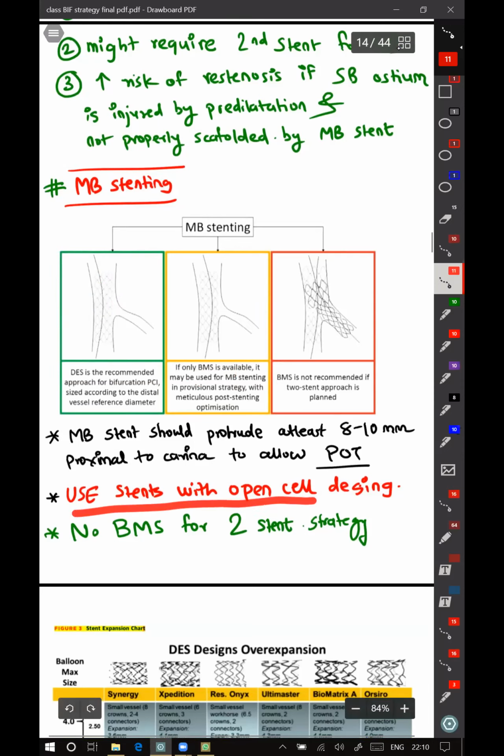Use stents with open cell design. No BMS should be used while planning a 2-stent strategy. The protrusion behind the carina should be decided by what balloon sizes we have for post-dilatation beforehand. If our cath lab has POT balloons available only from size 12 or 15, then we have to protrude 12 to 15 millimeters behind. You can't leave only 8 mm and do POT with a 10 mm or 12 mm balloon. You have to consider that also.